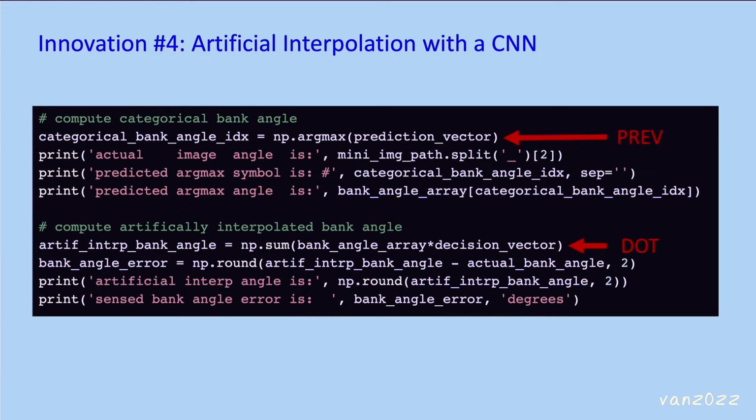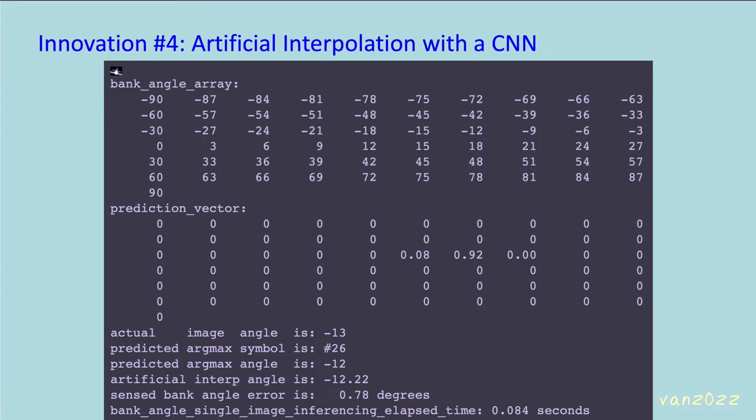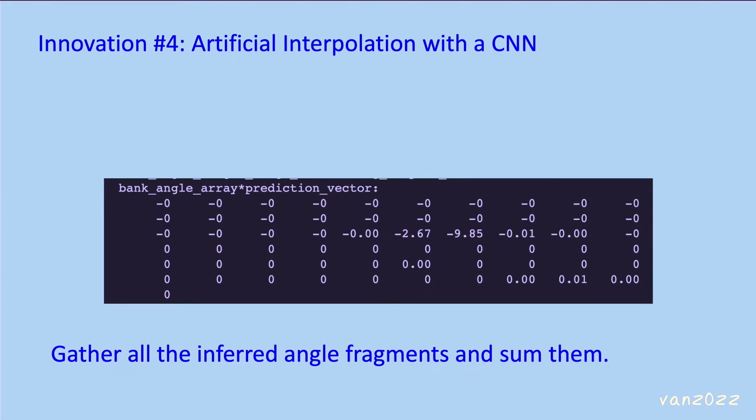Here you see the previous method of choosing the maximum of the prediction vector to give the categorical bank angle. But in this case, we can take the dot product of the bank angle with the decision vector so that all the pieces contribute. Here you can see the hot spot in the prediction vector and the corresponding angles that will be included in the calculation. So in effect, we're gathering up all the inferred angle fragments and summing them up.